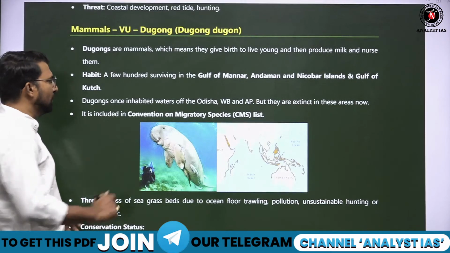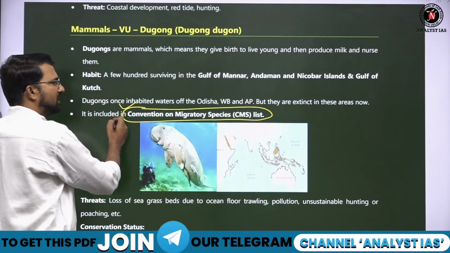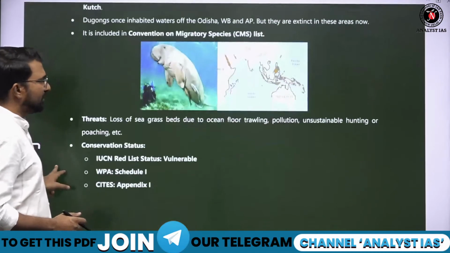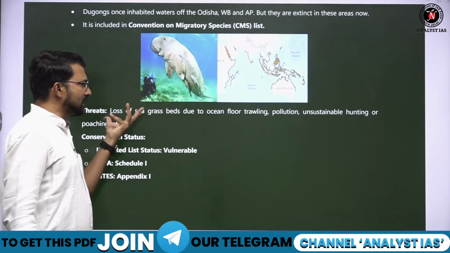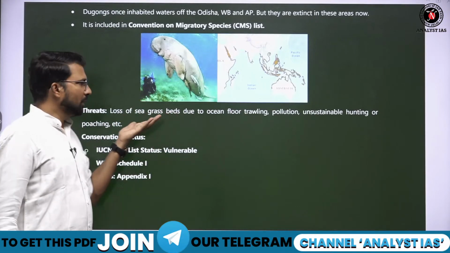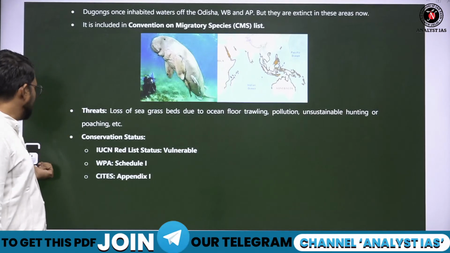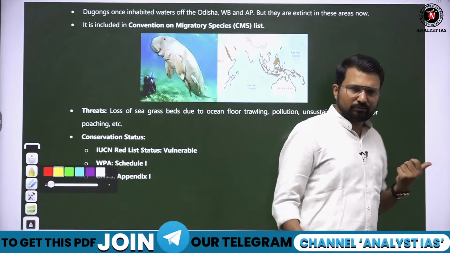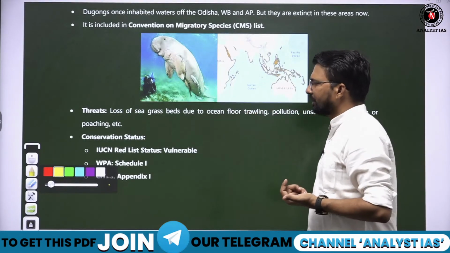They are included into the Conservation of Migratory Species list. CMS list में भी इनको include कर लिया गया है. What is the major threat? Major threat is basically the pollution. Due to the pollution, sea grasses are reducing and they depend upon the sea grasses. They eat the sea grasses. तो food loss हो रहा है, habitat loss हो रहा है, poaching हो रही है, means unsustainable hunting इनकी हो रही है. So due to which these dugongs are